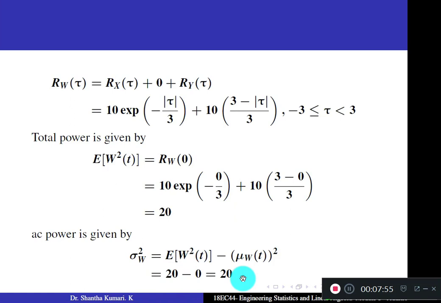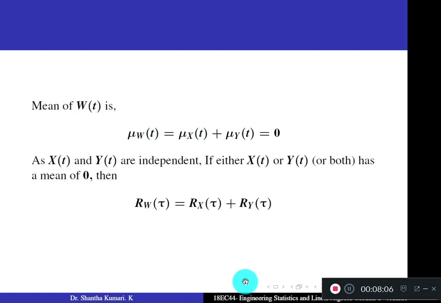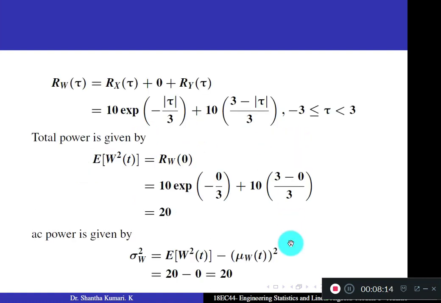So you get AC power as 20. So total power is 20, AC power is also 20. That means DC power becomes 0. Correct? Already you have written here. This part actually gives you DC power. Mu W of t whole square gives you the DC power. It is 0.